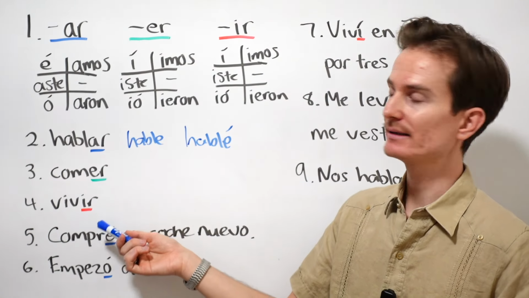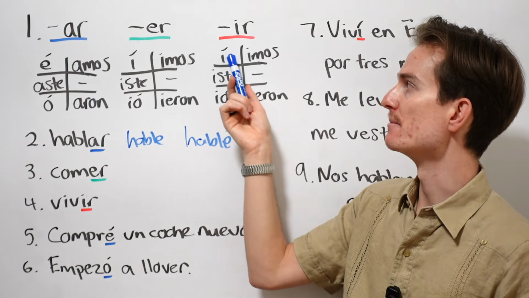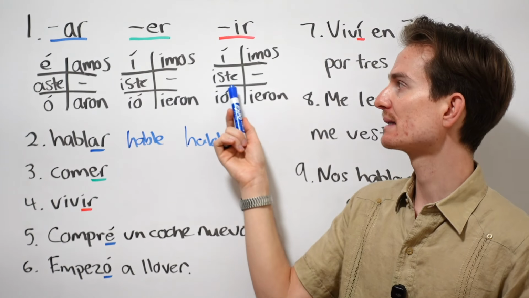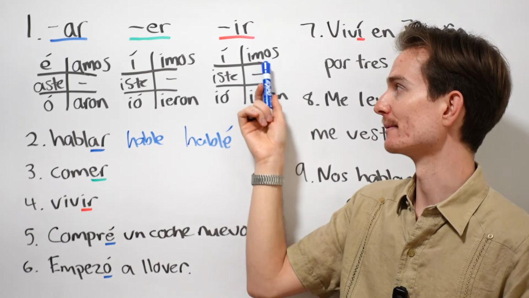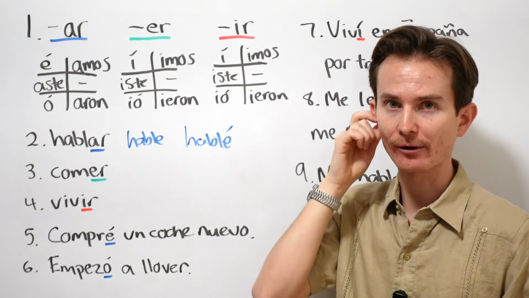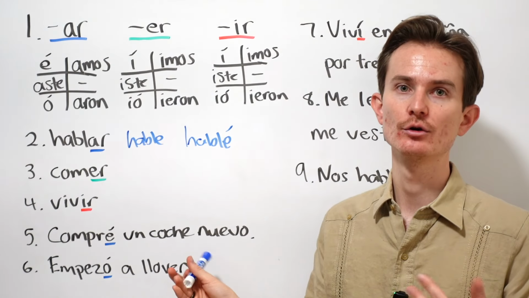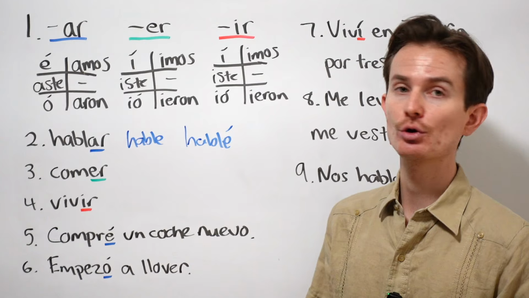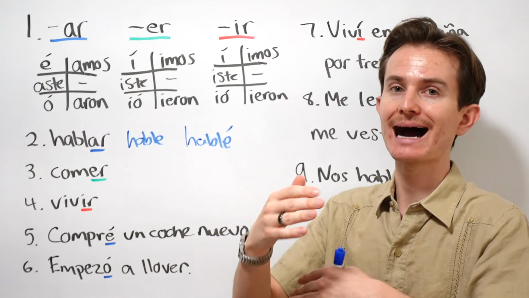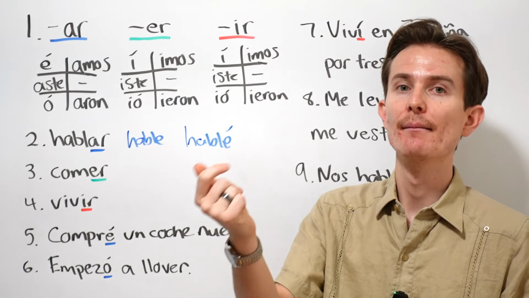Now vivir, all right? Same thing, same exact endings, right? Yo viví, tú viviste, él vivió, nosotros vivimos, ellos vivieron, okay? So, looking at some examples, compré un coche nuevo. I bought a new car. I wasn't buying a new car. I didn't used to buy a new car. I bought a new car.